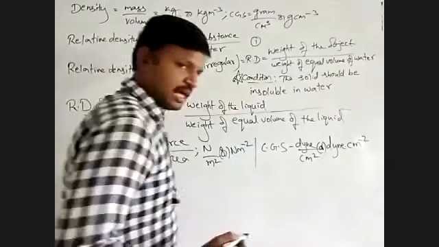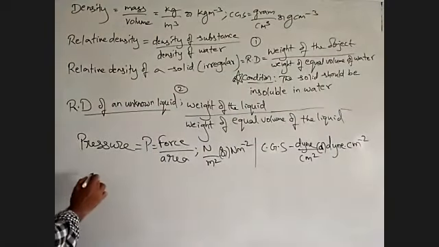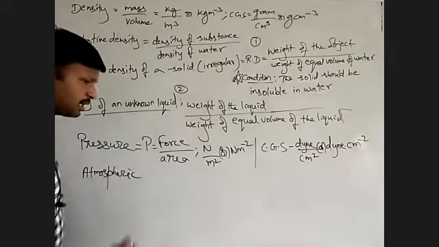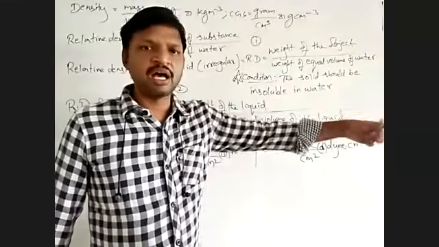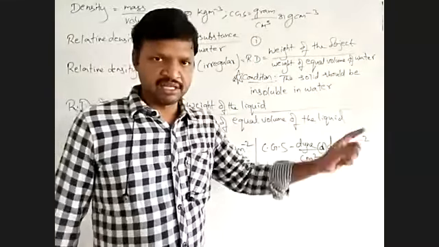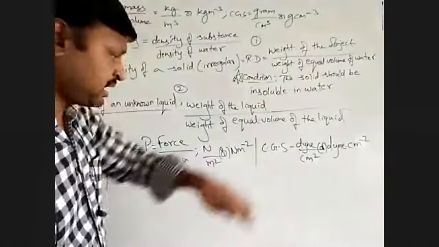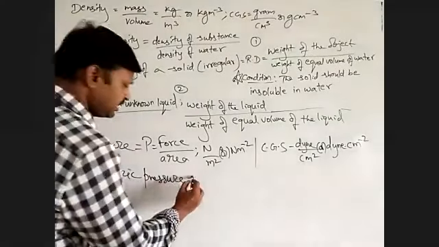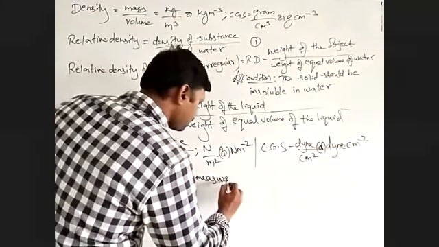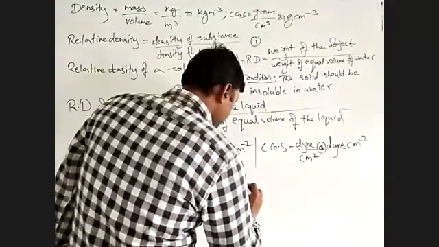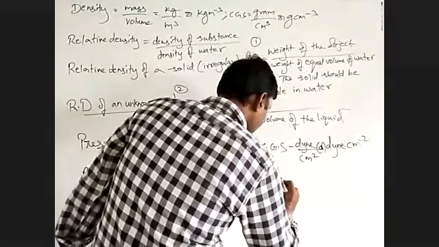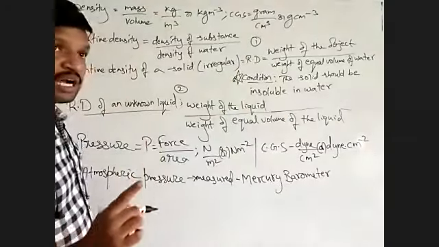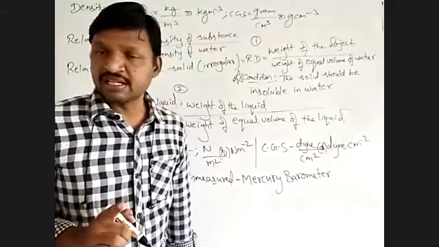Okay, then we calculated the atmospheric pressure. Atmospheric pressure is nothing but the pressure acting on a particular area of the earth at any given time. How is it measured? By an instrument called the mercury barometer. This was done by the scientist called Torricelli.